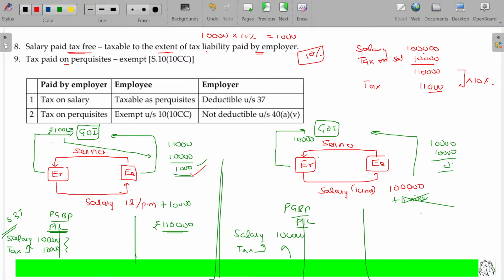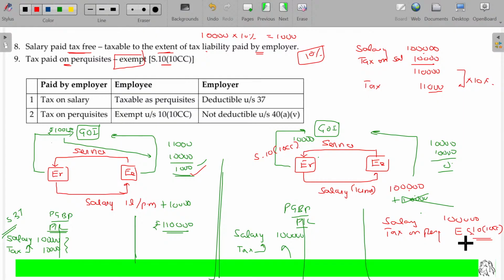Okay. Tax paid on perquisites is exempted as per section 10 clause 10CC. So this will be exempted. Exempted under what section? Section 10 clause 10CC. So he says my salary being 1 lakh and tax on perquisites is exempted under section 10 clause 10CC. You know that section 10 is also a compiled form of exemptions. We have a list of exemptions given under section 10.